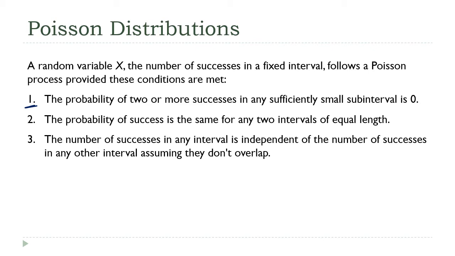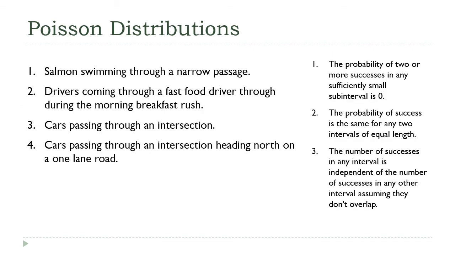This is similar to the binomial distribution's rule that the probability had to be the same for every trial. And finally, the number of successes over one time frame doesn't affect the number of successes in other time frames of the same length. This is kind of the Poisson way of saying that there has to be a level of independence in the results that we see. So I've got some examples here for us to look at and see how we can apply these 3 requirements.